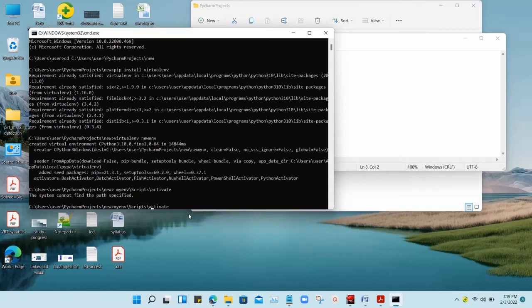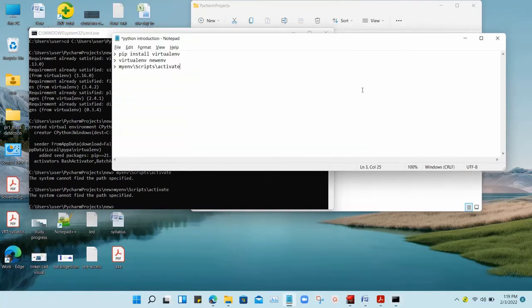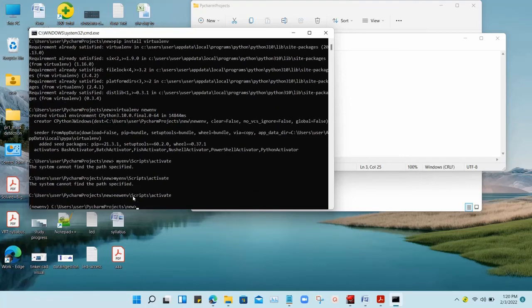You can see on the top that my environment is called new environment, but the command I used was myenv, so it will show an error. So you just change it to newenv slash scripts slash activate. Okay, I'm changing it from the old name. Newenv slash scripts slash activate.